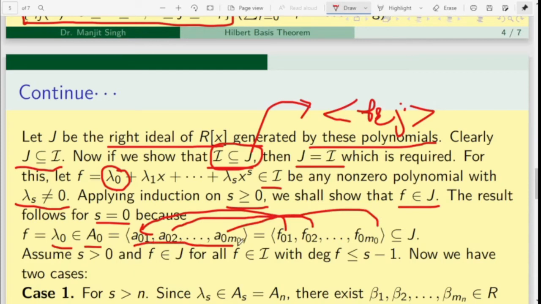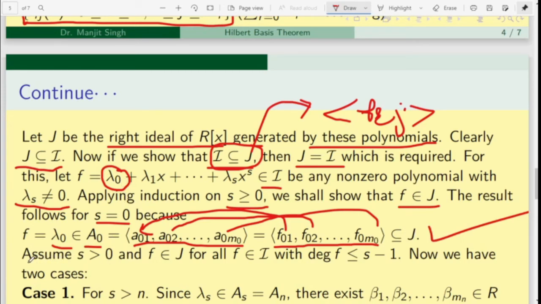These are elements of R, as we have discussed. Since J is generated by all these polynomials, the generating set is contained in J, and therefore f belongs to J in this situation.